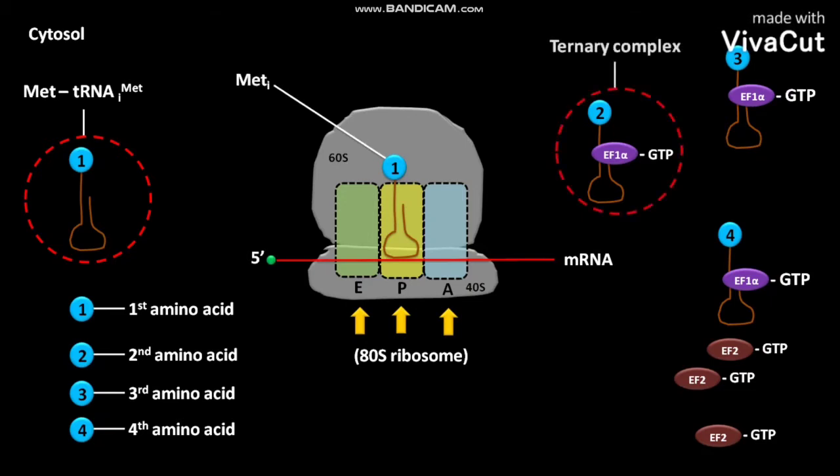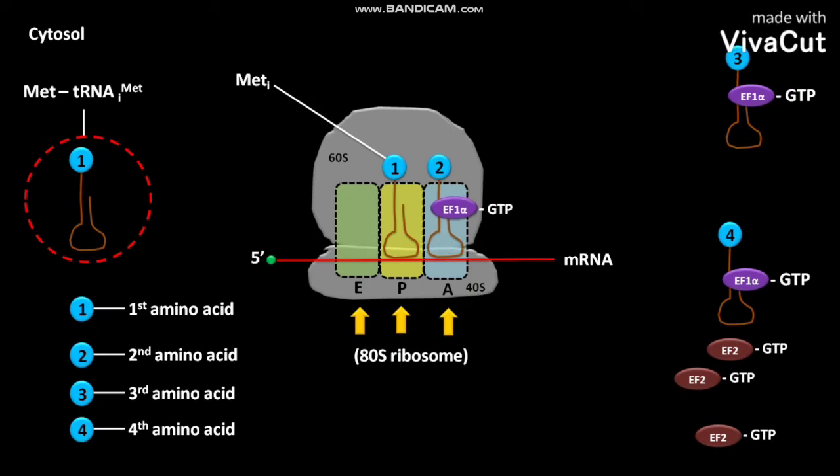The ternary complex having the second amino acid, GTP bound EF1 alpha or EF1 alpha dot GTP, and tRNA then binds to the A site in the 80S ribosome. The EF1 alpha stands for elongation factor 1 alpha.